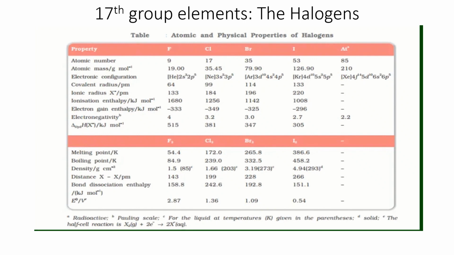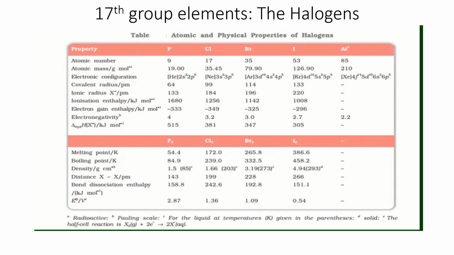Electronic configuration, as we had already discussed. Now covalent and ionic radius, the third part, right? Remember, as we go down the group, atomic radius increases, ionic radius increases, covalent radius increases. There is no exception in radius.